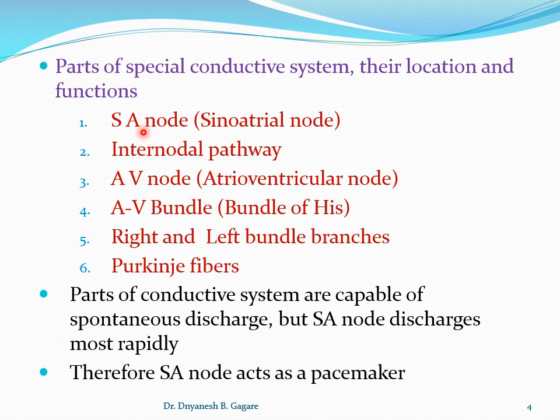Because the discharge rate, or the production rate, of the SA node is more as compared to other parts of the special conductive system. Okay, आपको पता है जो जीता वही सिकंदर, जिसका ज्यादा रेट है वही किंग. So the SA node's rate of generation of the impulse is more as compared to the others, so the SA node acts as a pacemaker. But if there is a problem in the SA node, if the SA node is blocked, then other parts can start the production of impulses. That's why the SA node acts as a pacemaker. Okay, followed it? Next slide.